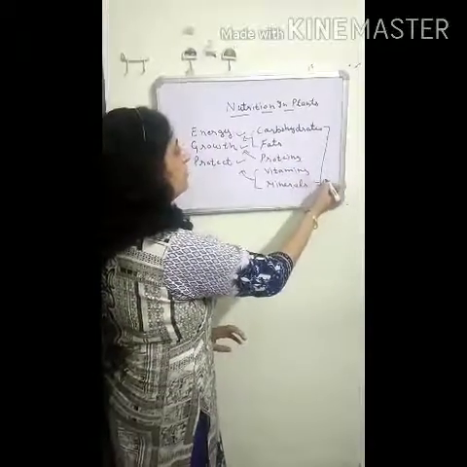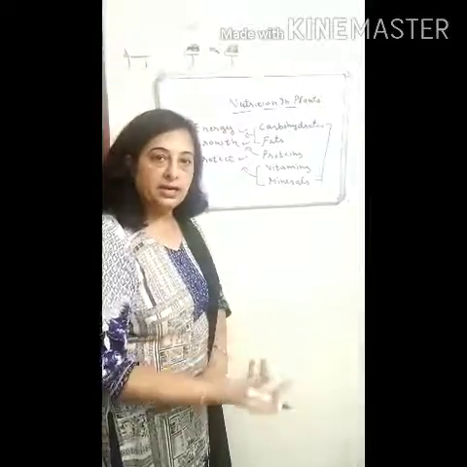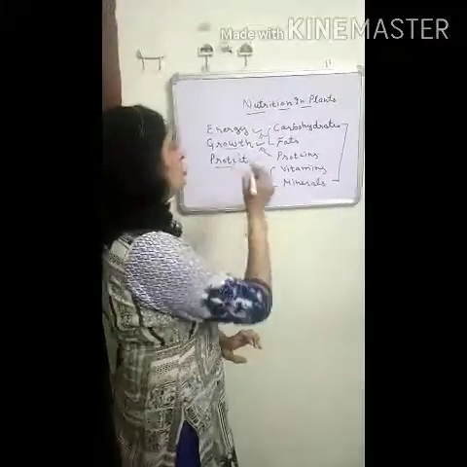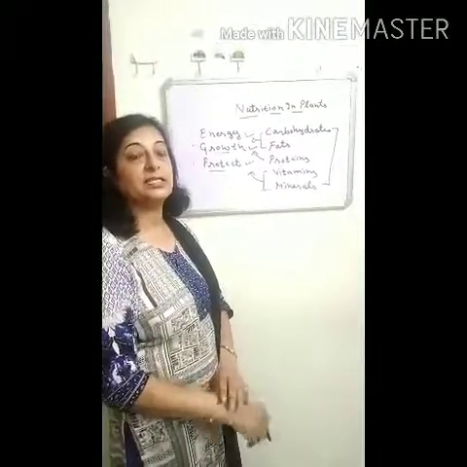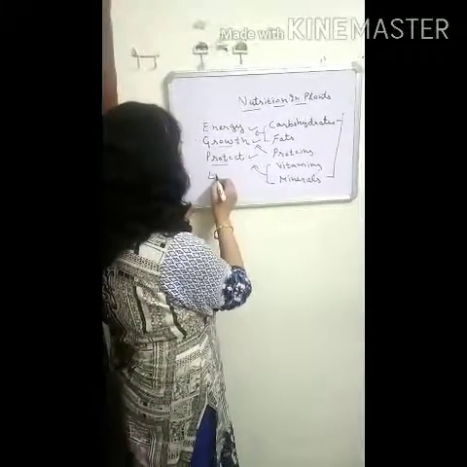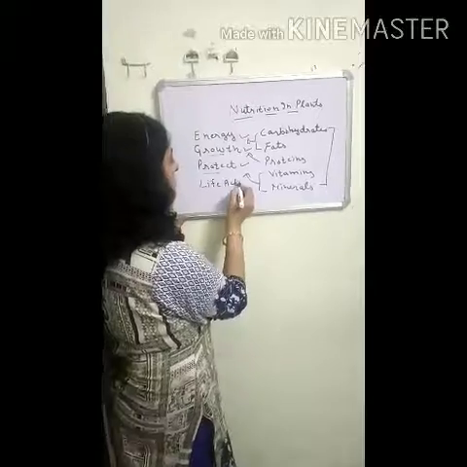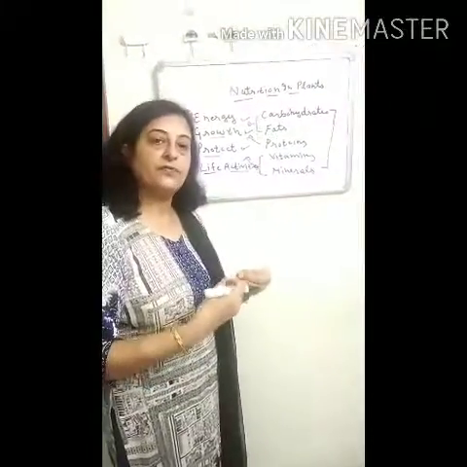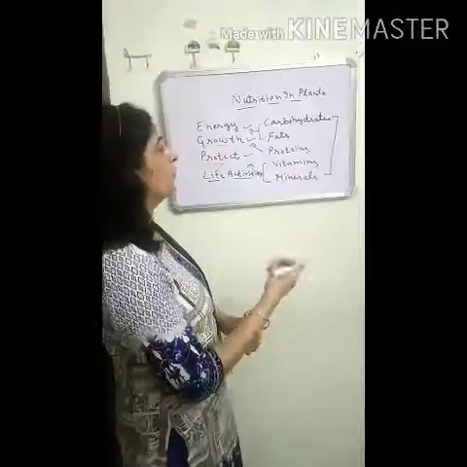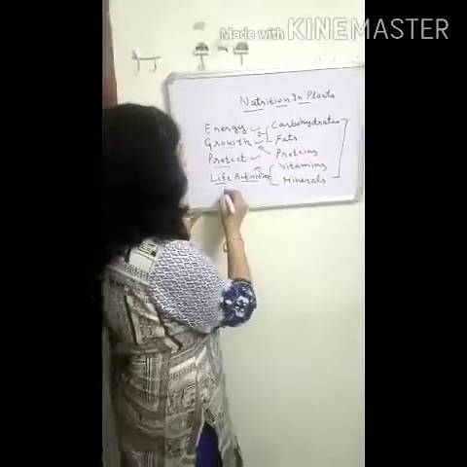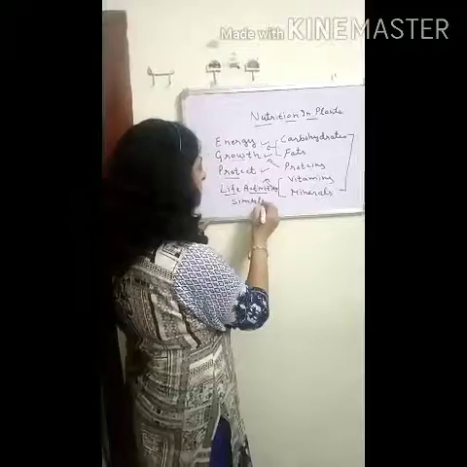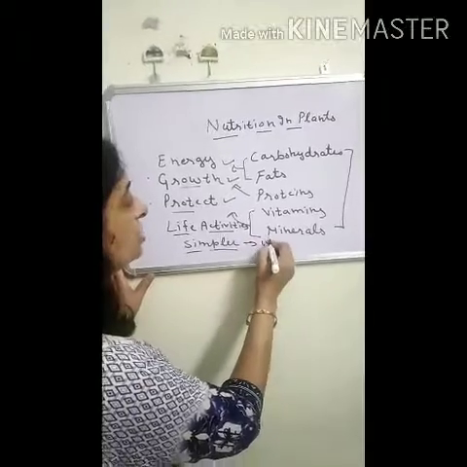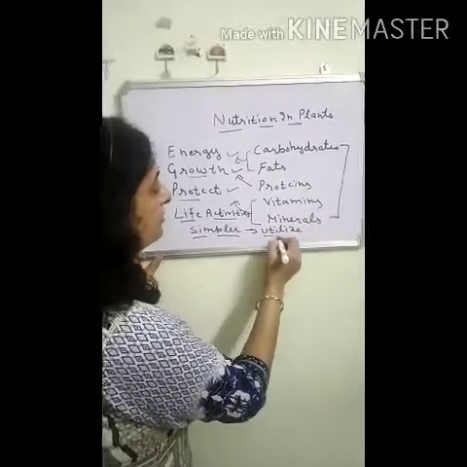So all human beings need this food to get energy for the proper growth and maintenance of our body cells, to protect ourselves from different diseases, and for various life activities. The food we eat, or every living organism eats, is first of all converted into simpler substances, and these simpler substances are utilized by the body for different activities.